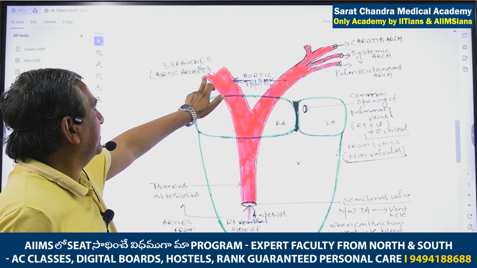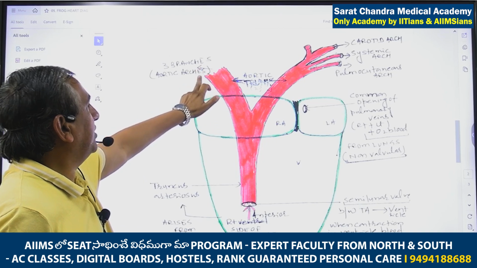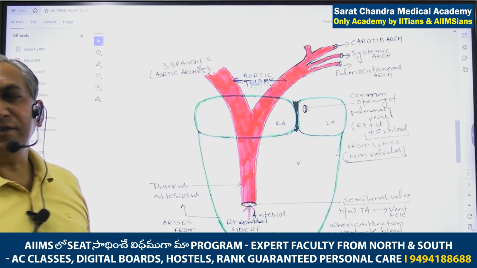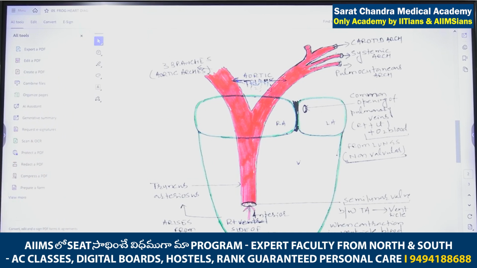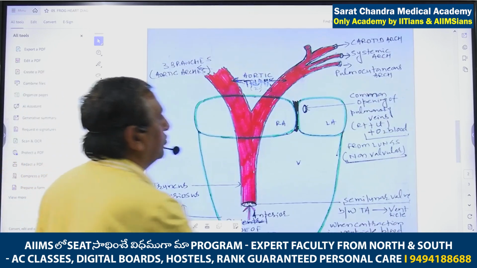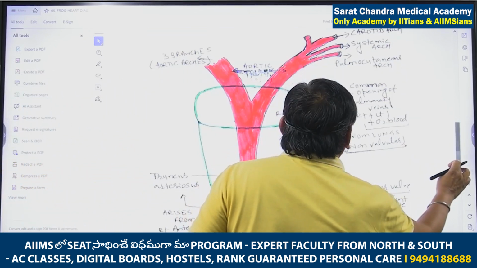Each aortic trunk divides into three branches, known as the aortic arches. In the syllabus they have written arterial system and venous system, but why they have not written the name of the branches, I don't know. So it is not in NCERT, but they can ask.